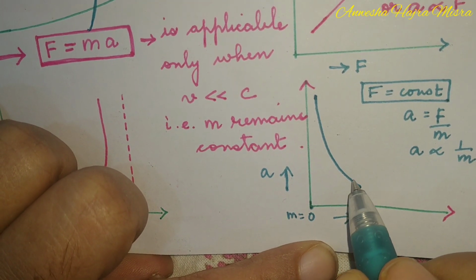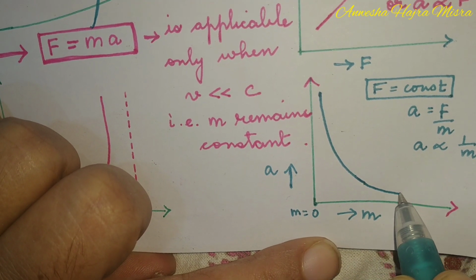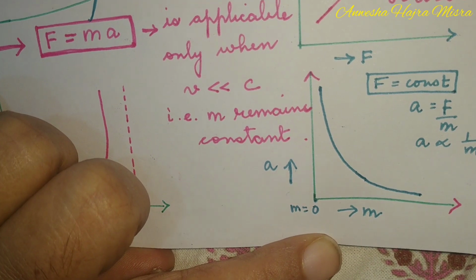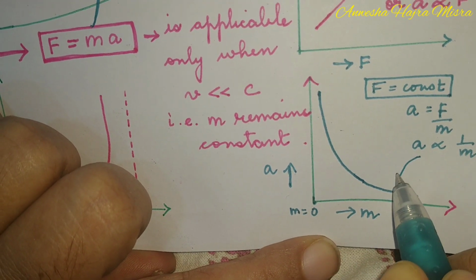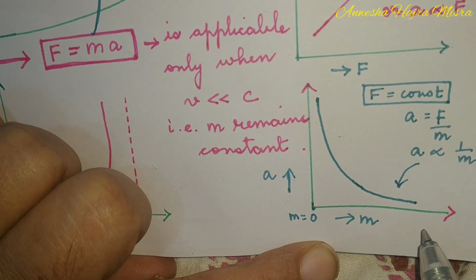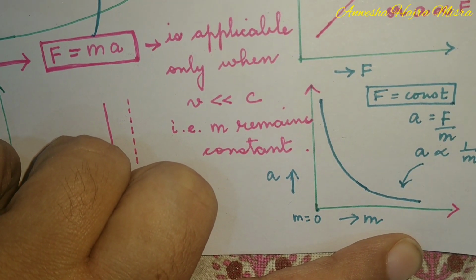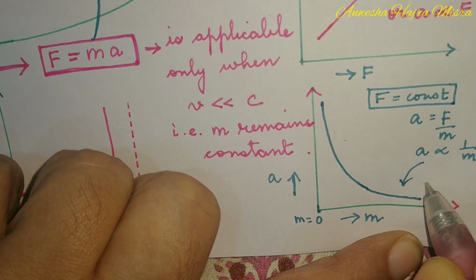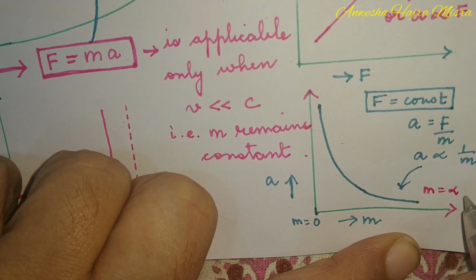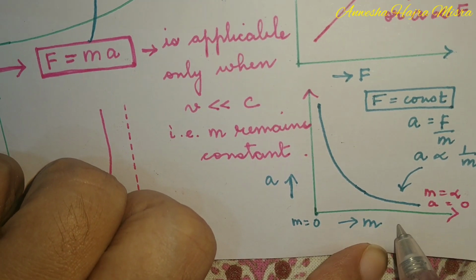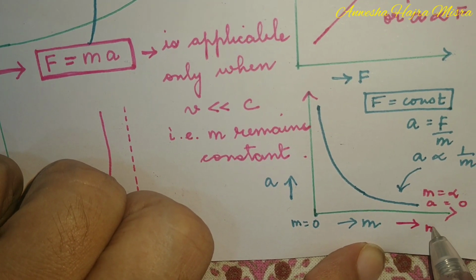So here again, you are not going to touch the x-axis. It should show a decreasing trend because it is inverse, but it will not touch the x-axis. It implies at this point, when mass is infinity, acceleration is 0. So mass is plotted along the x-axis.